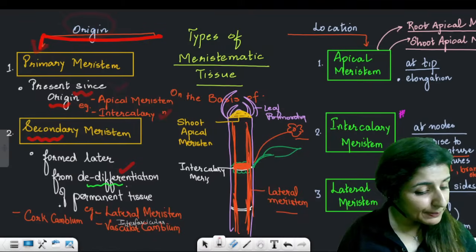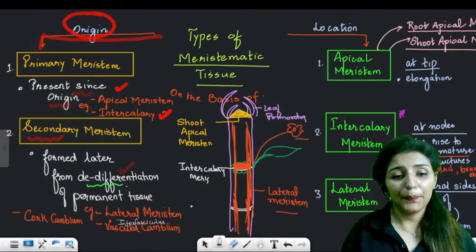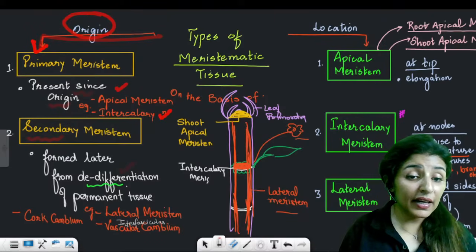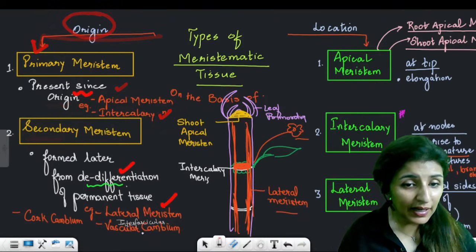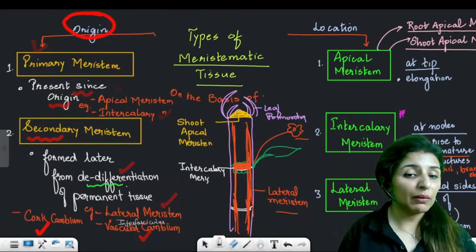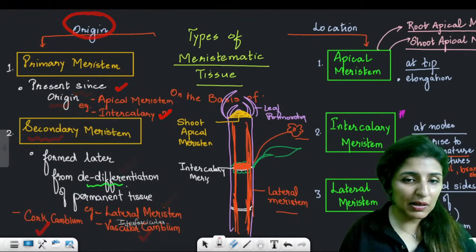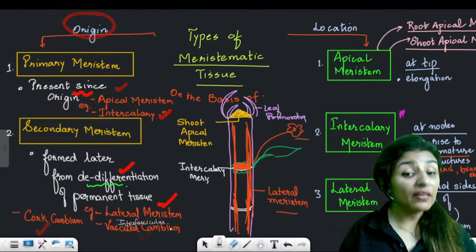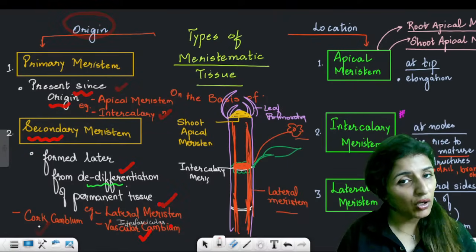Are these points clear? All right. So the examples of secondary meristem are lateral meristem, which includes interfascicular cambium, vascular cambium, and the cork cambium.